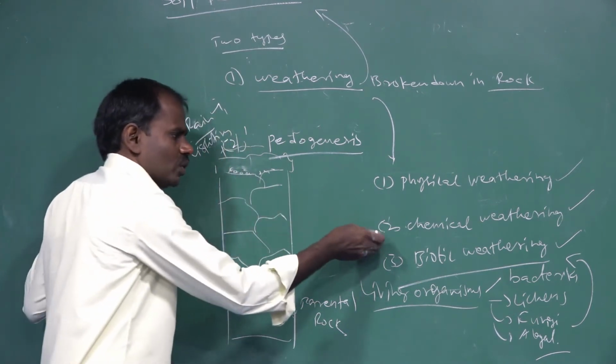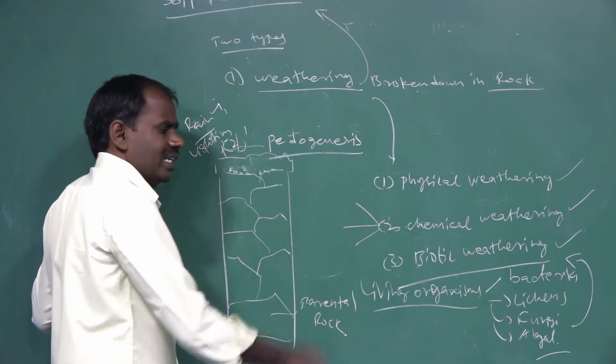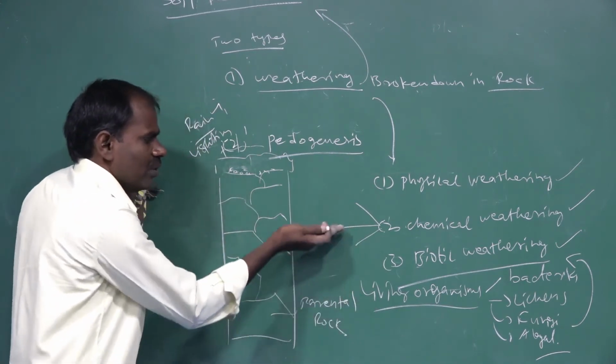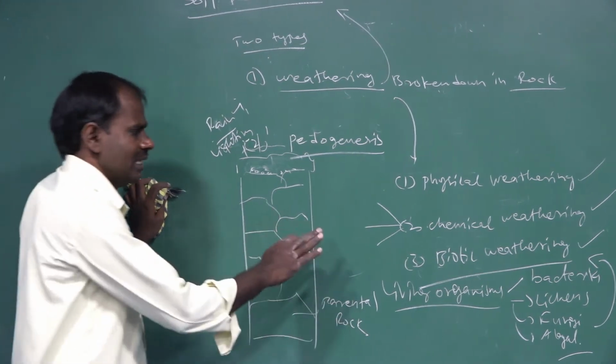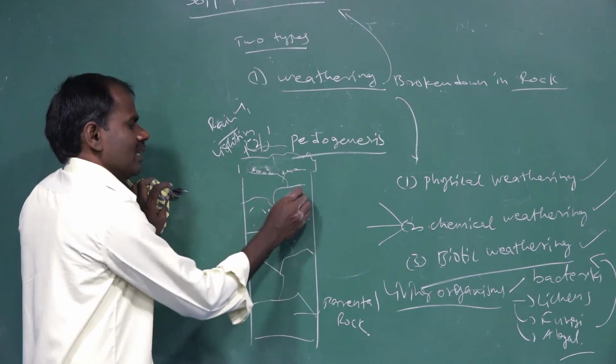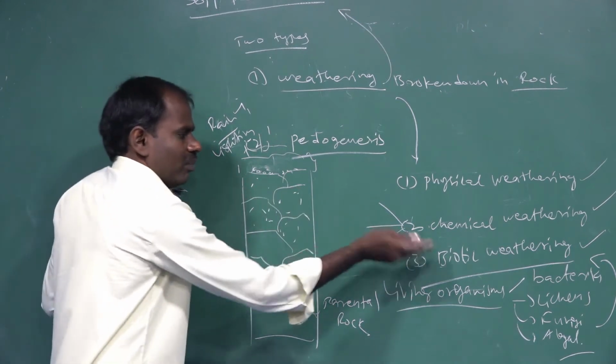In the chemical process there is also hydration, hydrolysis and acidic conditions. In this process, some microorganisms secrete acidic conditions. This acidic condition breaks down the large particles. So, biotic weathering.